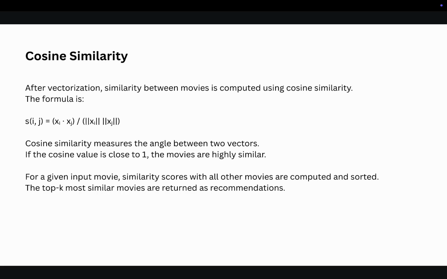After vectorization, similarity between movies is computed using cosine similarity. The formula is: the similarity between movie i and movie j equals the dot product of vector xi and vector xj divided by the product of the magnitude of xi and the magnitude of xj. Cosine similarity measures the angle between two vectors. If the cosine value is close to 1, the movie is highly similar. For a given input movie, similarity scores with all other movies are computed and sorted. Top k most similar movies are returned as recommendations.